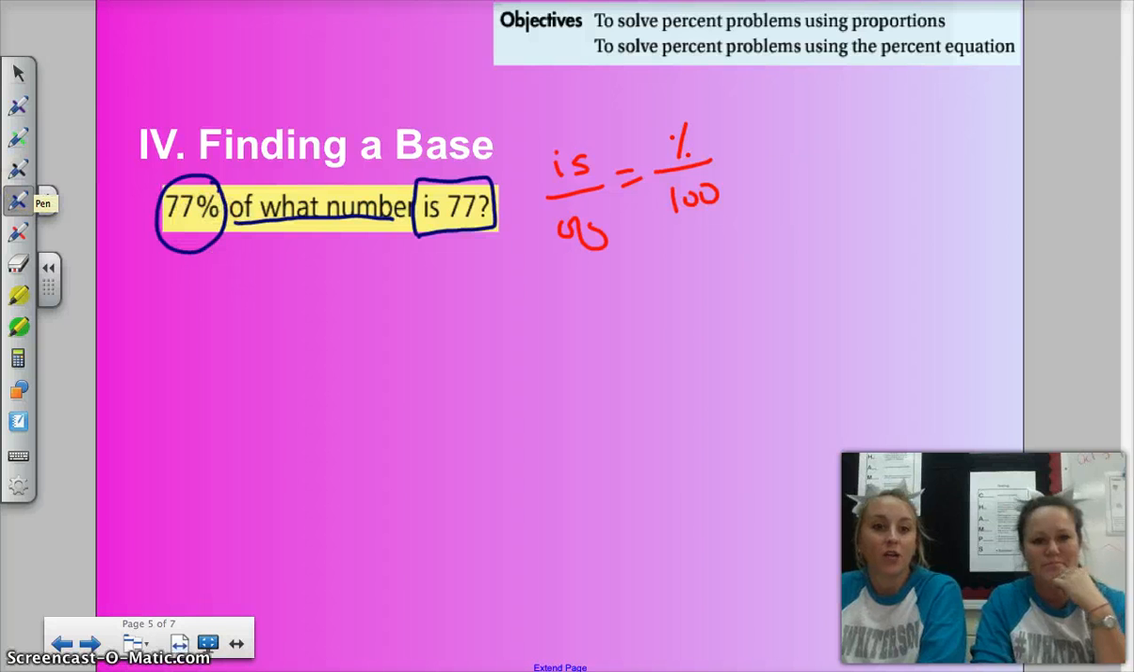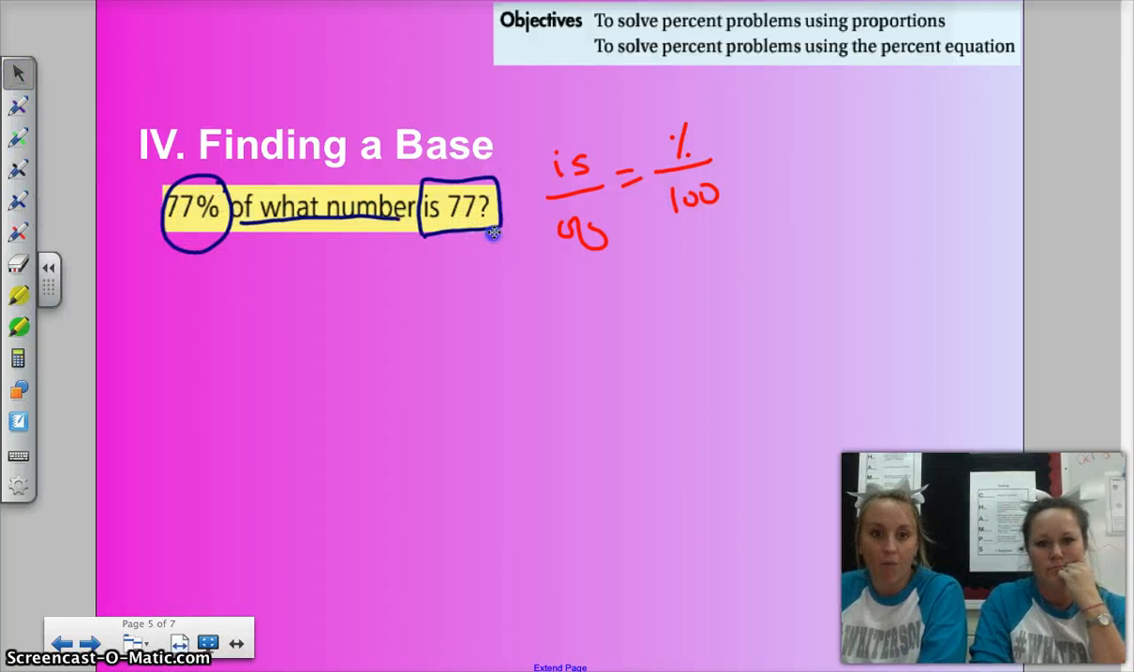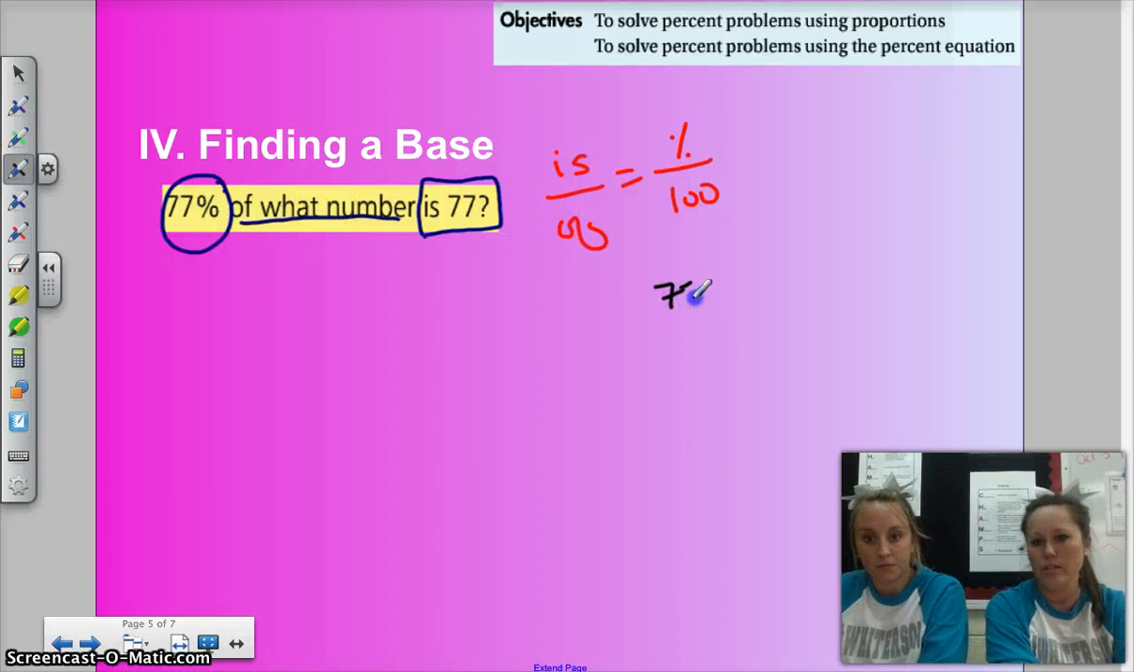Okay, so here I just identified all my key terms. So 77% goes in the percent spot. And I know that 100 goes on the bottom because it always goes there. It's my anchor. 77 goes where the is.